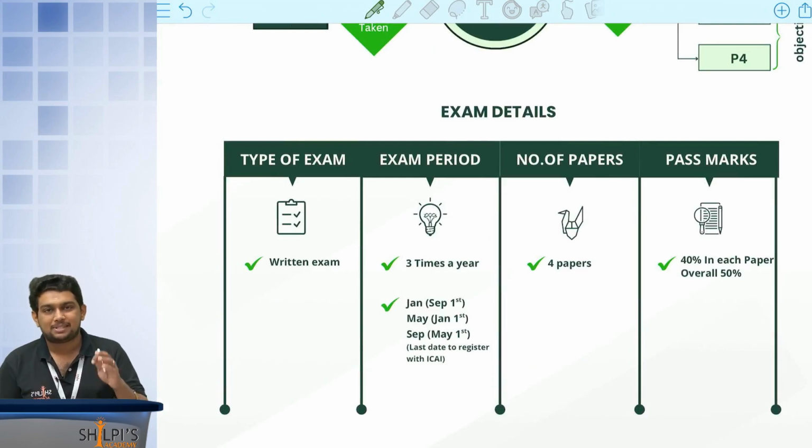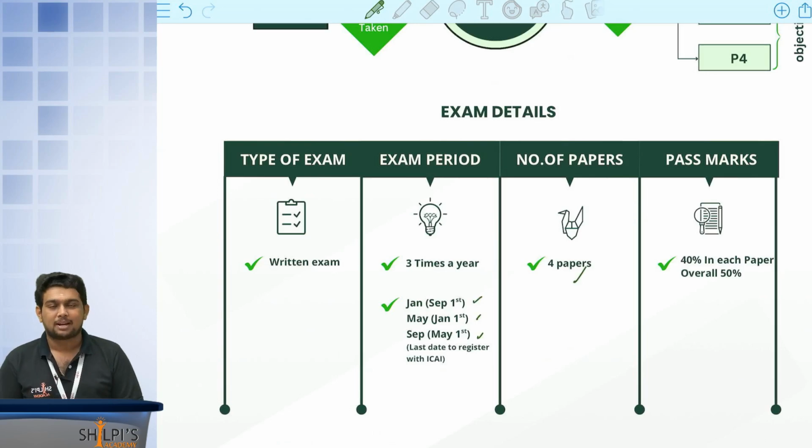The exam period happens 3 times a year: January, May and September. 3 times we have our exam. If you are willing to write in January, you have to register before September 1st of the previous year. Same goes for the others, we have given the timeline. The number of papers is 4.